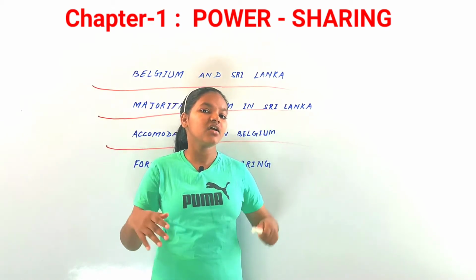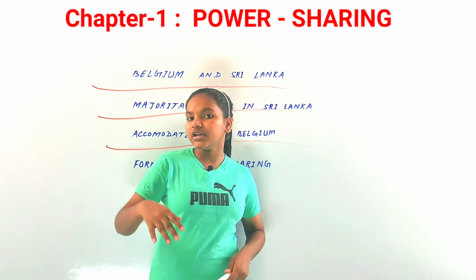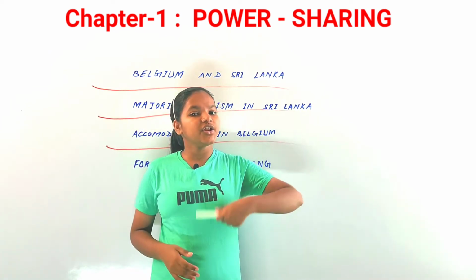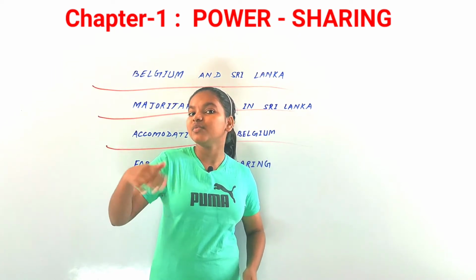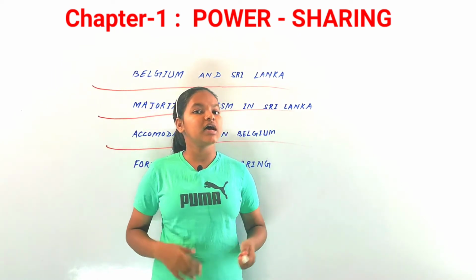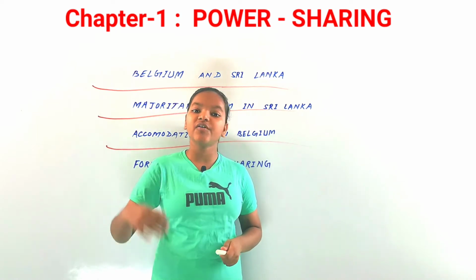And after that, there was another concept of community government. Now community government was elected by people speaking the same language, like Dutch, French or German, no matter where they live.